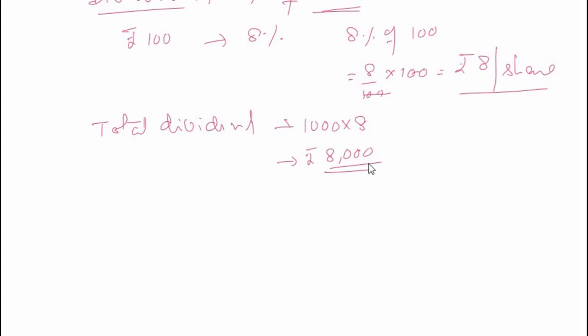Now this dividend is also known as the profit that I have made, or it is my income. Also, you can call it return on investment. Return on my investment of rupees 1 lakh.